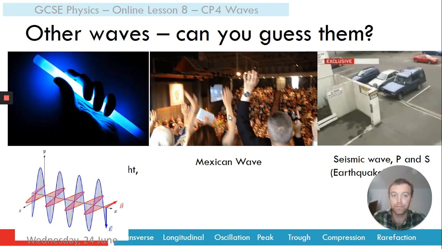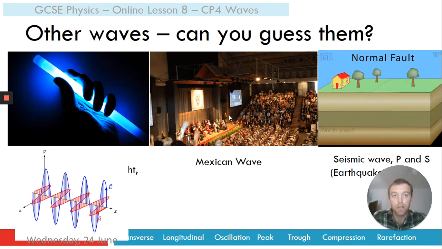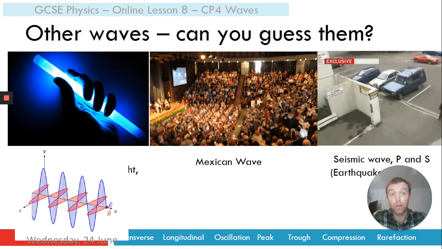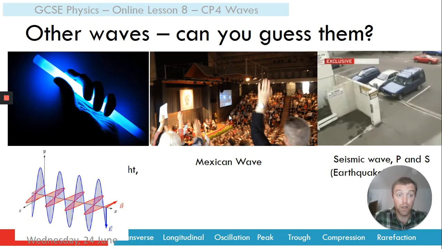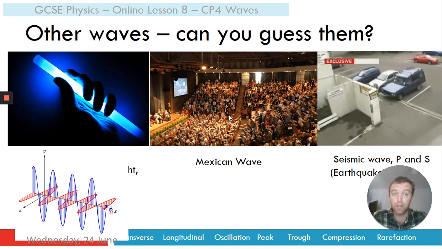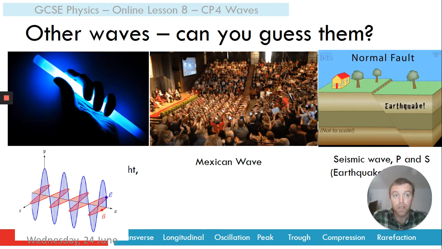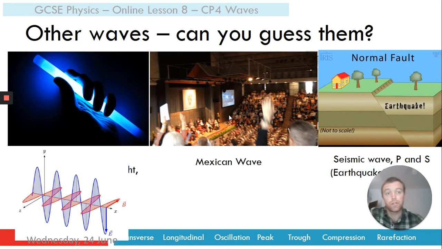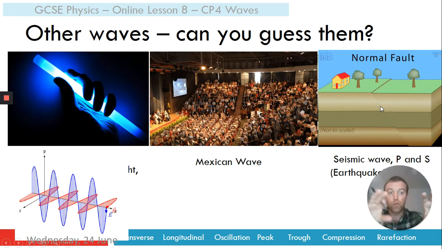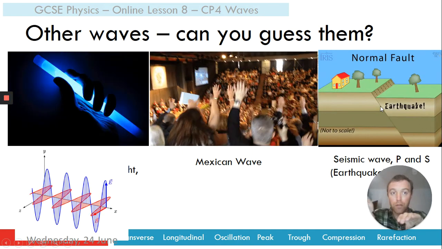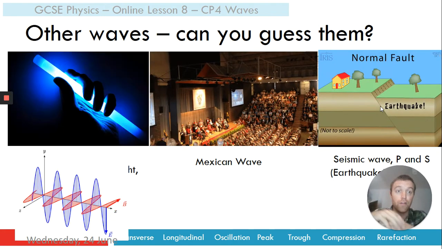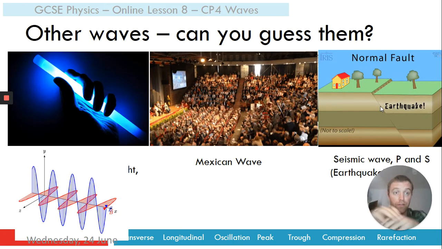An earthquake, just for those who don't know what an earthquake is, don't worry, we haven't done it in science before, you might have done it in geography, happens when the Earth's crust is pulled apart at a fault line. This is an example of one kind of fault called a normal fault.